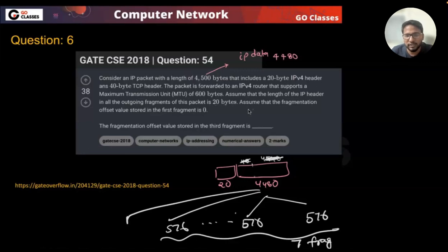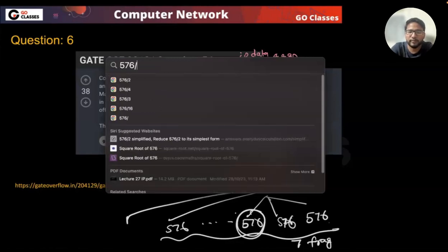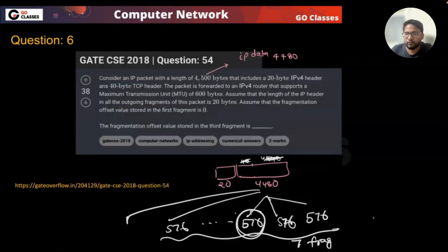So let's just see what they are saying. Assume the fragmentation offset value stored in the first fragment is 0. The fragment offset value is stored in the third fragment. So they're asking just about the third fragment, which means they're asking about this. What is the fragment offset value here? Easy question, right? So 576 multiplied by 2, or maybe 576 divided by 8 into 2, which is 144. So the fragment offset here will be 144.